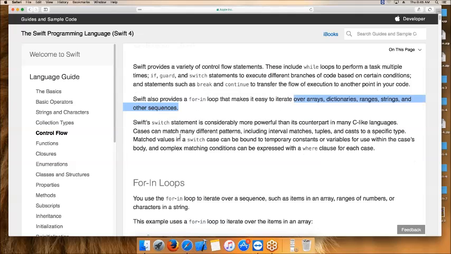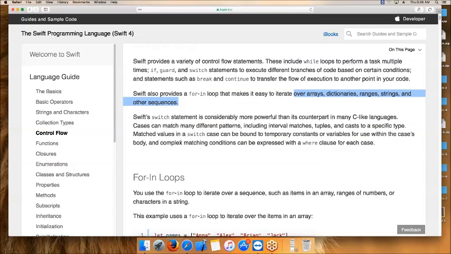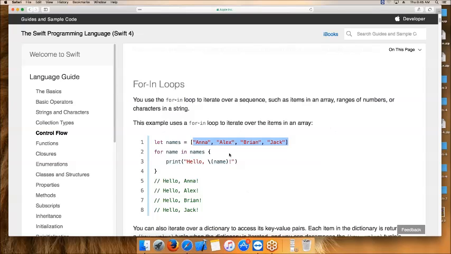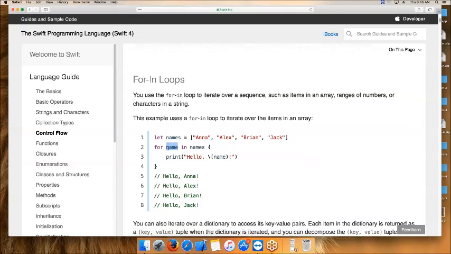See, for the for in loop, first let one name be the array. As already we discussed how to declare an array, we are declaring one. Already we discussed this concept, right? In names, one by one you will get the first name, printing hello and the name.